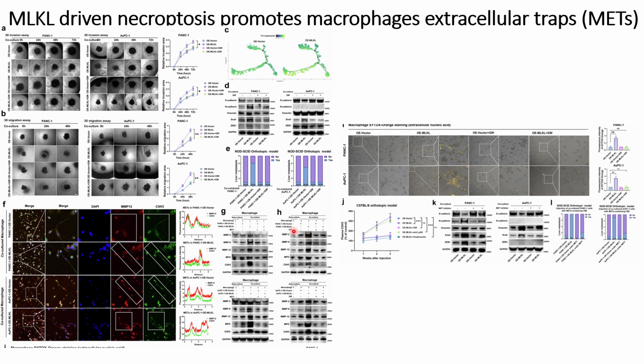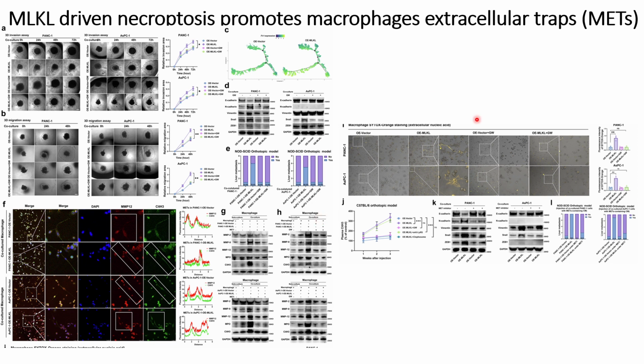And when they use the inhibitors for MLKL, they see similar results, that is the markers for the macrophage extracellular traps increase, indicating that only when the tumor cells interact with the macrophages do these markers for the macrophage extracellular traps increase, and that somehow helps in the metastasis of the cells.